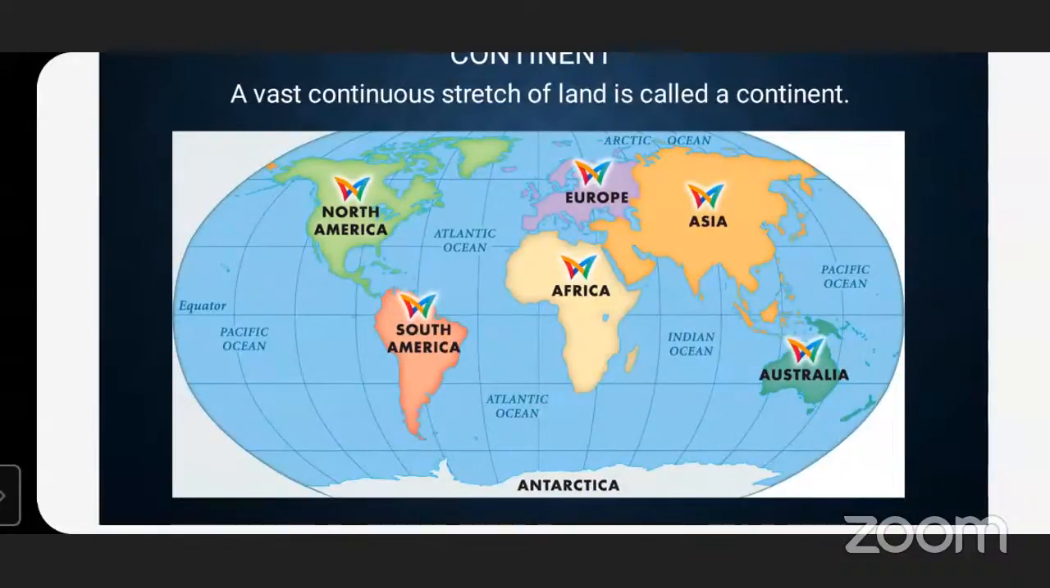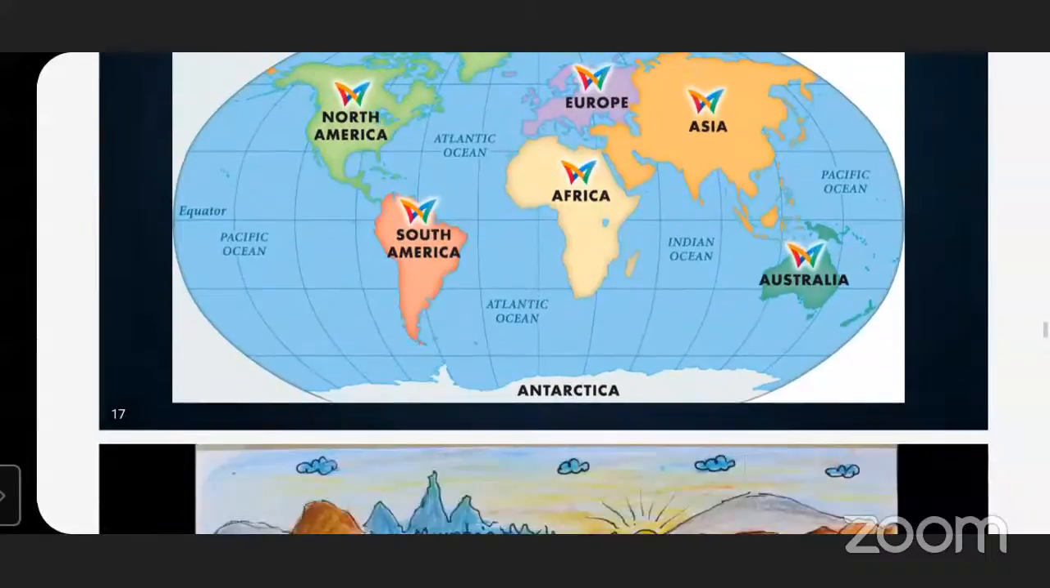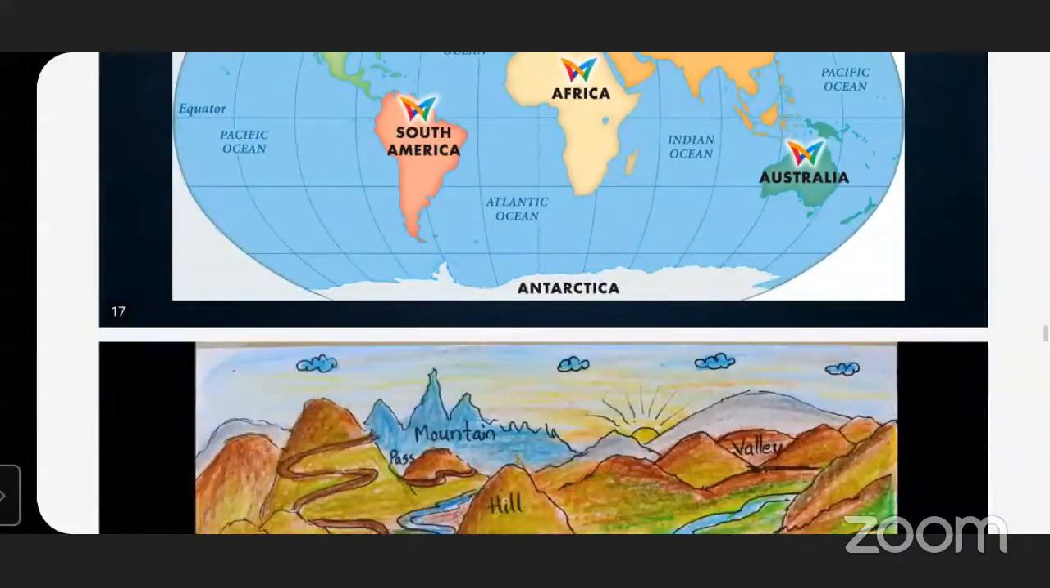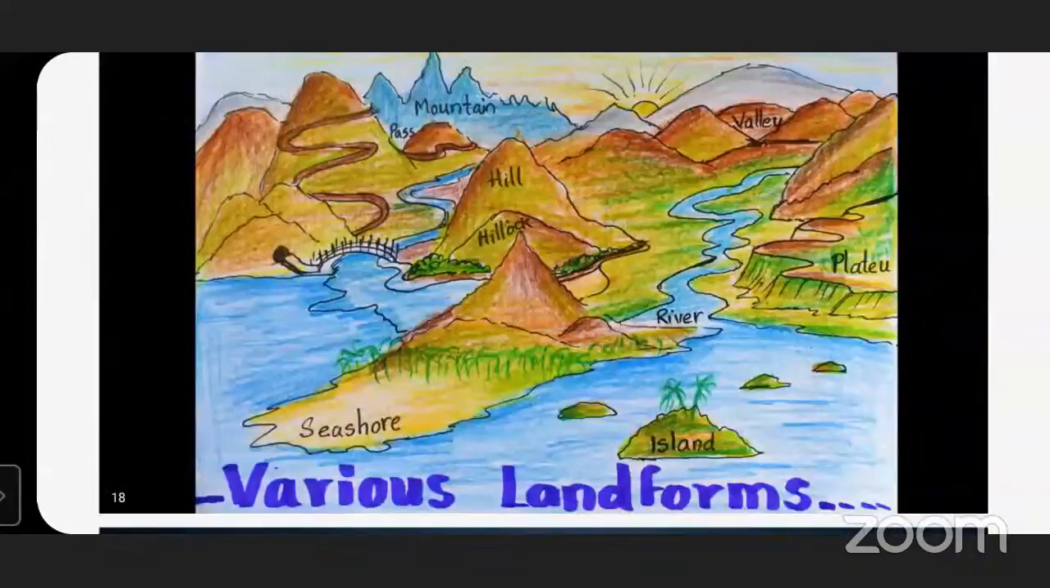Continents. Each large landmass is called a continent. There are a total of 7 continents: Asia, Europe, Africa, North America, South America, Antarctica, and Australia. The biggest continent is Asia, and the smallest is Australia. Then we will learn about various landforms. All this we will study under the lithosphere.